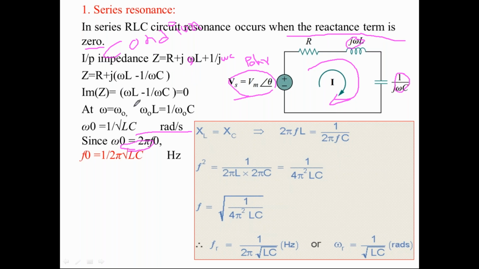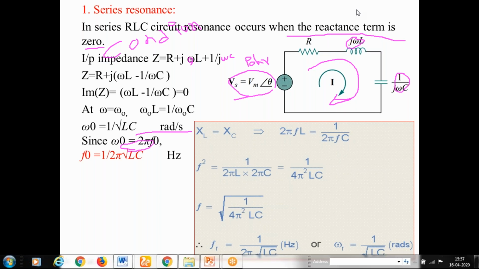So here the total impedance of this circuit, simplifying this one, we can get j(omega L minus 1 by omega C). But this is obtained by doing some arithmetic. Are you following me? Are you able to follow me?